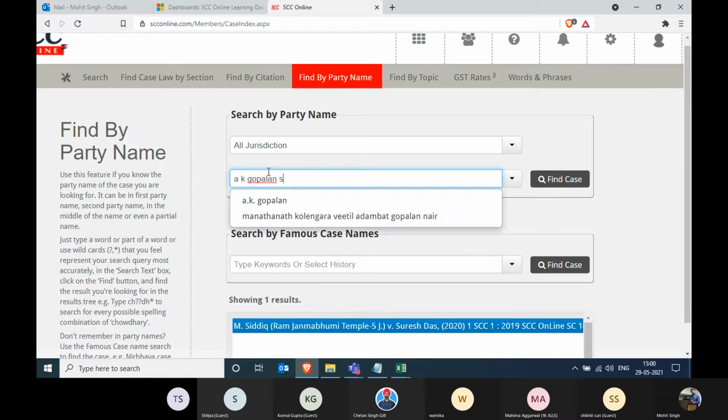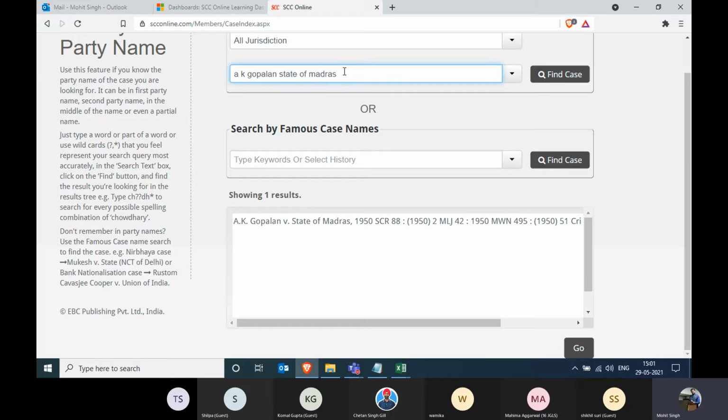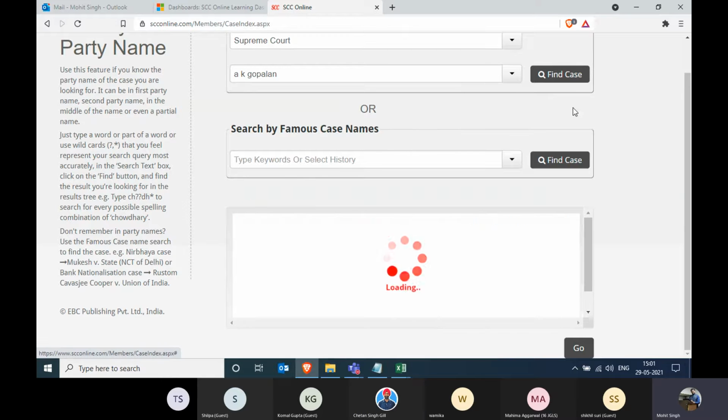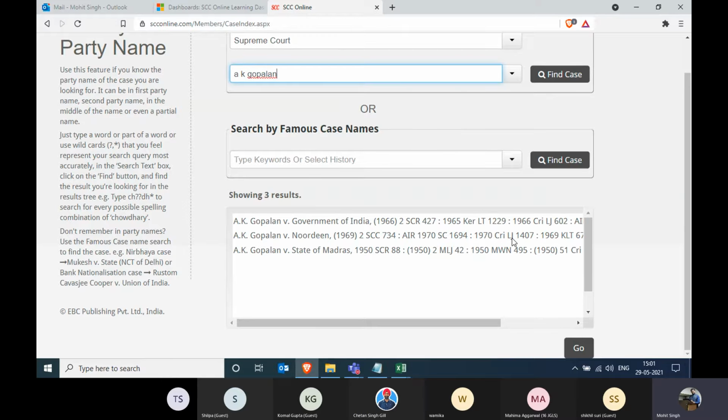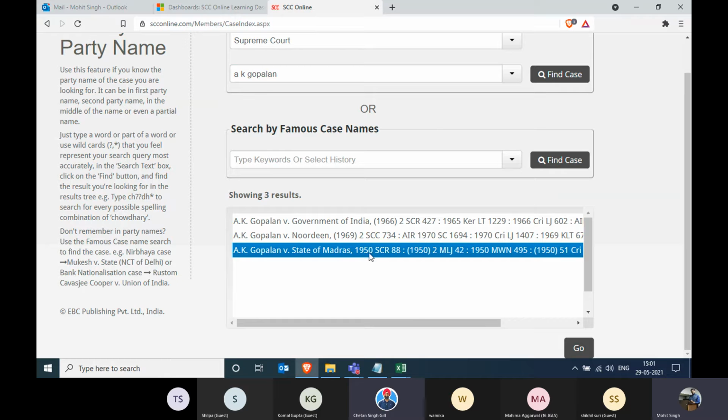So for example, if I take the case of A.K. Gopalan versus State of Madras, I click on find case, I will get that case. But if I do not have the full party name available, let's say I only have A.K. Gopalan, but not the other party name, but I do remember that it was delivered from the Supreme Court of India, I select Supreme Court, click on find case again. Again, the software will give me the best matches for my result. So A.K. Gopalan from 1966, from 1969, and from 1950 as well.